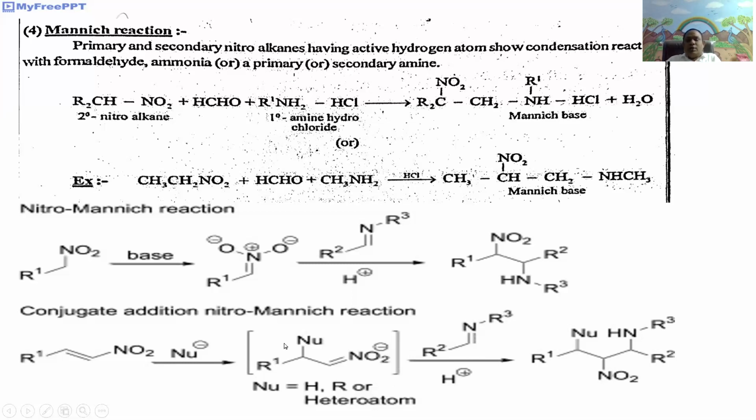The Mannich reaction is stated as primary or secondary nitroalkanes having active hydrogen atoms show condensation reaction with formaldehyde and ammonia or a primary or secondary amine to give a Mannich base.